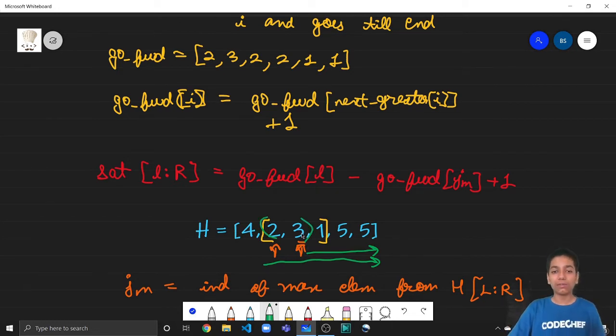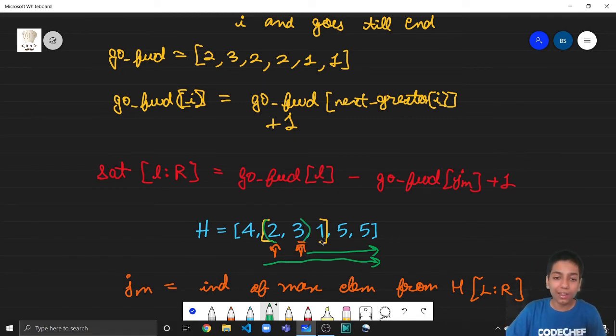And this is very similar to what we are doing here as well. Go forward of L denotes the satisfaction if we start from L till the end. And what does go forward of JM include? Go forward of JM will basically tell us the satisfaction we are getting from 3 till the end, right? So what is the satisfaction we are getting from 2 to 3? We can subtract these two values and then we can add 1 because we are visiting JM as well. So if we subtract the smaller range from the larger range, we get this part of the query, right?